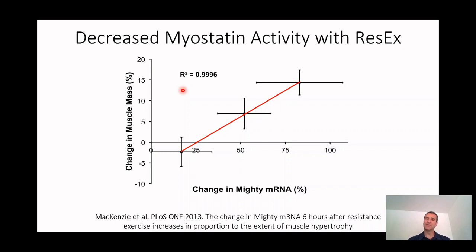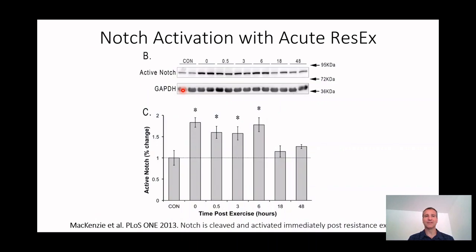And so what this suggests to us is that Mighty is a good measure of myostatin activity, and it suggests that myostatin could very well be regulated by resistance exercise in a way that could potentially play a role in how big the muscle fiber is going to get.